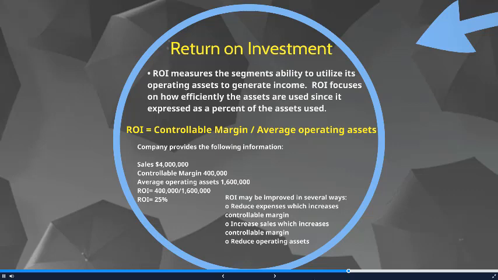We would compare this to our normal accepted return on investment to evaluate whether we should accept the project that we're considering, or just to see how our operations are doing. There are several ways that we can improve our ROI, and that's just based on this equation. If we reduce expenses, it would increase our controllable margin. If we increase sales, it would increase our controllable margin, which would then increase our ROI. Also, if we reduce our operating assets, that's also going to increase our ROI.